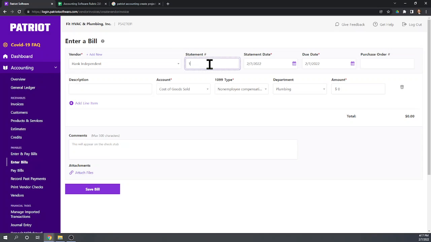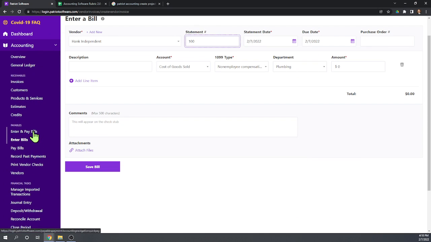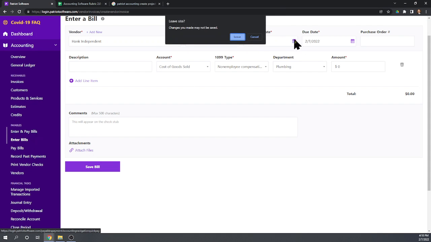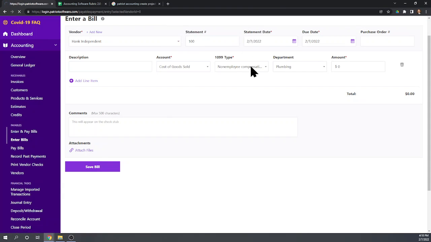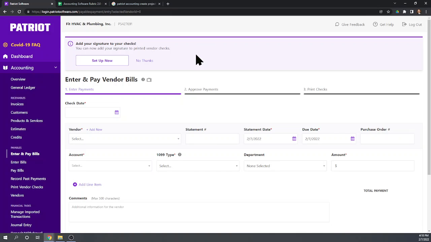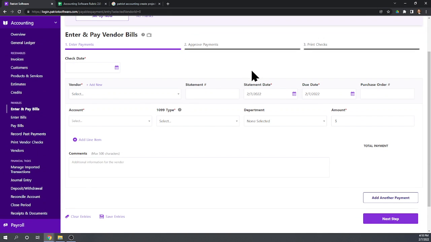Received a bill from him. Actually, I think we want to pay him directly instead of doing a bill. So let's cancel out. Instead of doing a bill, let's go over here and do enter and pay bills all at one time. Okay, so let's enter and pay bills. This is instead of entering a bill and then paying it later. So we're going to issue him a check today.